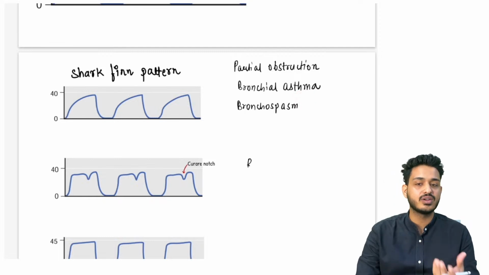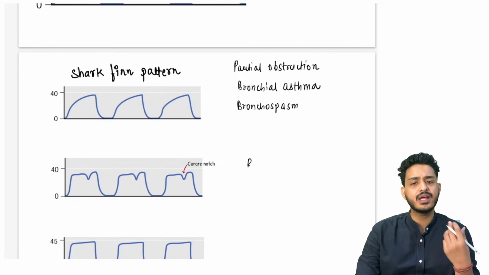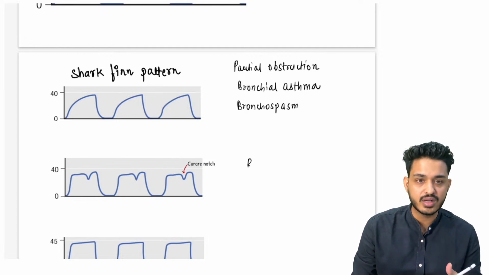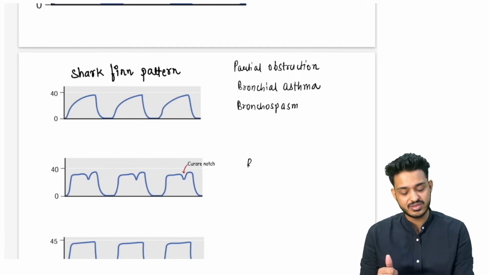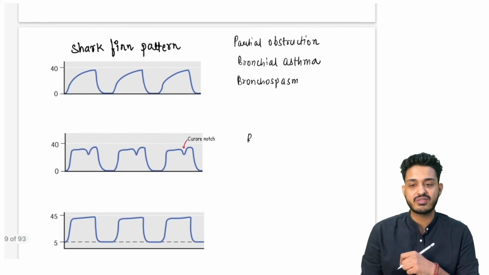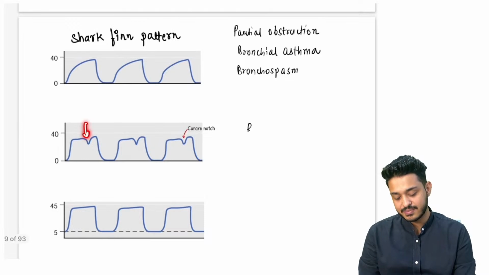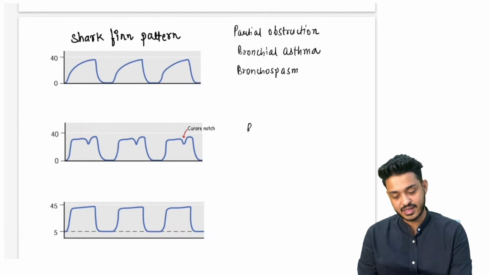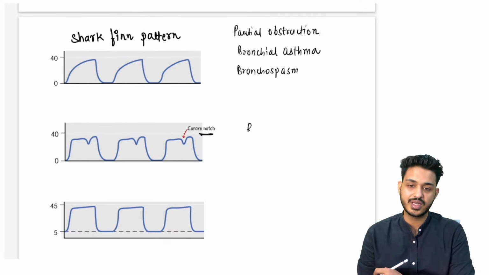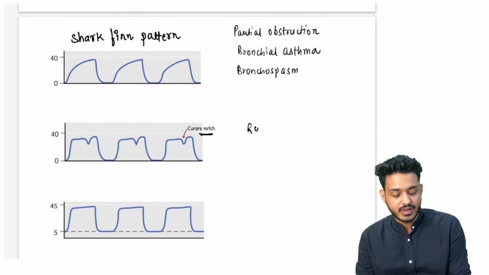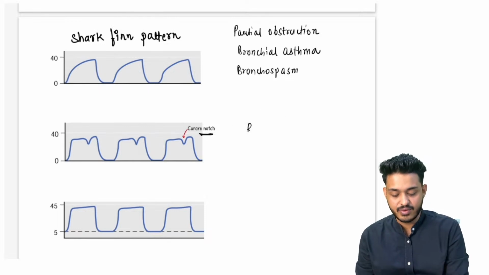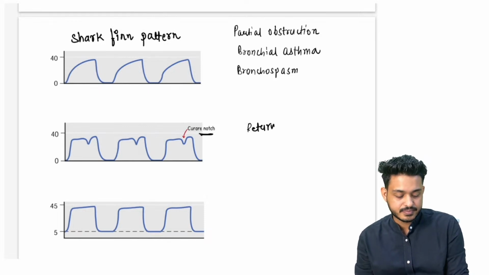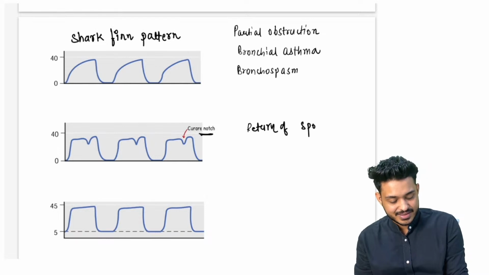Bronchial asthma, it is an obstructive disease, right? Okay, you can have bronchospasm. It can be due to drugs, it can be due to some other reasons, but if you are having this particular etiology, you will be getting this type of shark fin pattern, right? अगर इस पैटर्न के अंदर there is a cleft, there is a notch, this is indicative of return of spontaneous ventilation, right?